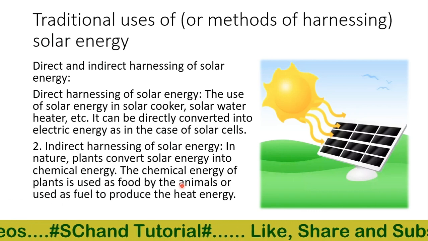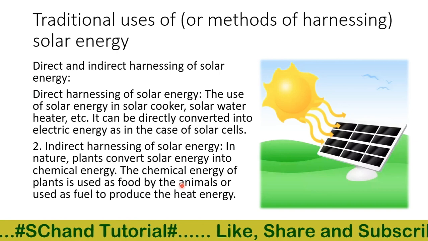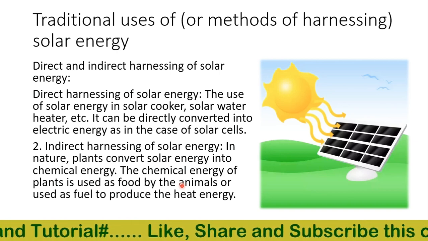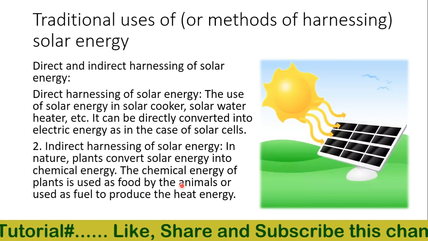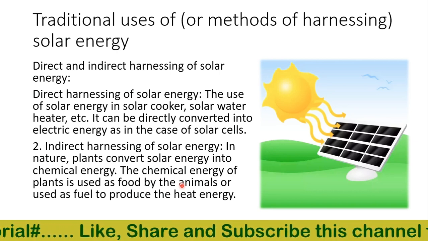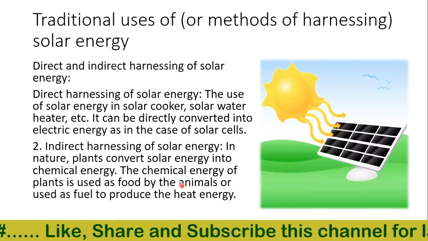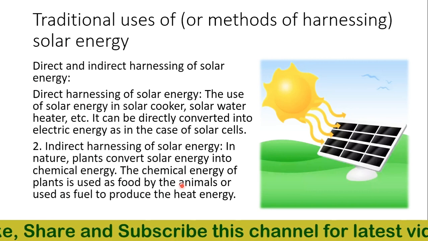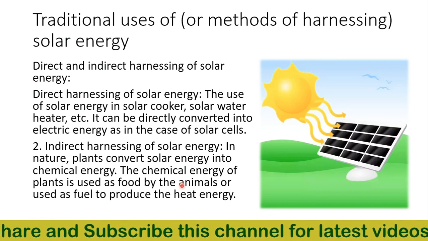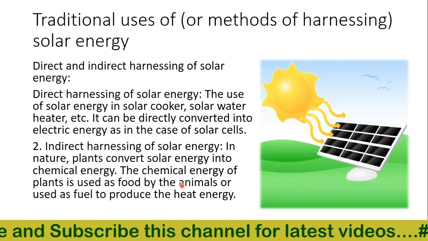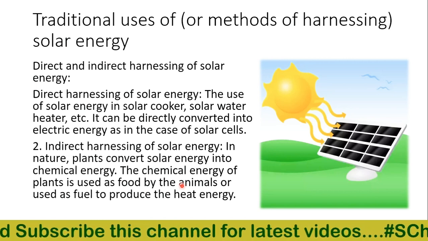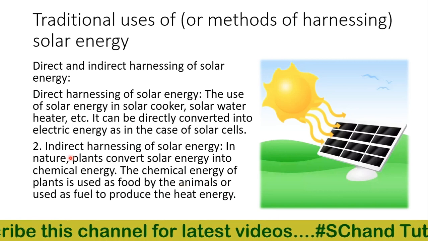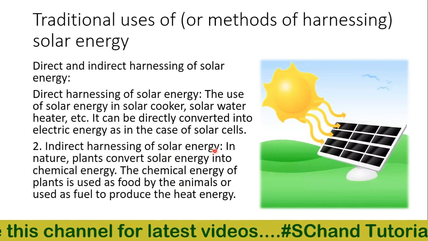In nature, plants convert solar energy into chemical energy. The chemical energy of the plants is used as food by animals, and as a fuel to produce heat energy. Solar energy also changes into wind energy, the energy of flowing water, and the energy of tides and sea waves. This energy can be harnessed by water mills or windmills, in the form of mechanical energy or electrical energy. These are some indirect ways of harnessing solar energy.